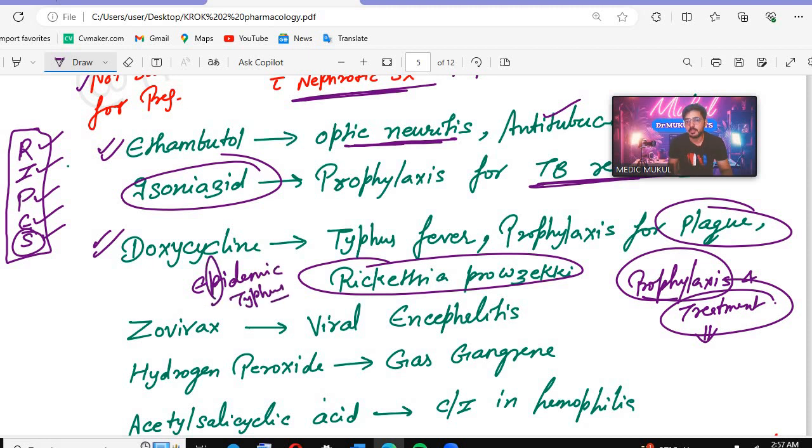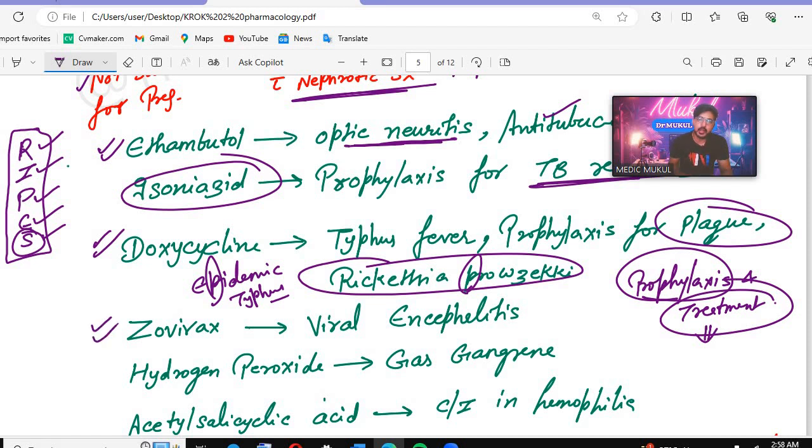Rickettsia prowazekii causes epidemic typhus. So doxycycline for Rickettsia prowazekii, which causes typhus fever, and we also use it for prophylaxis of the plague. So plague, typhus fever: doxycycline.